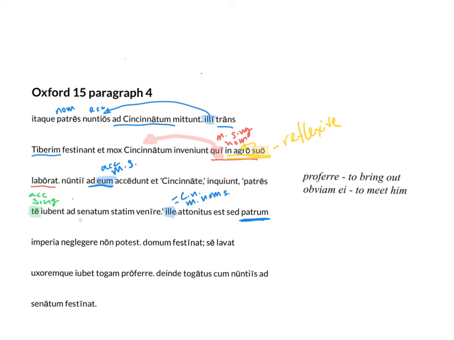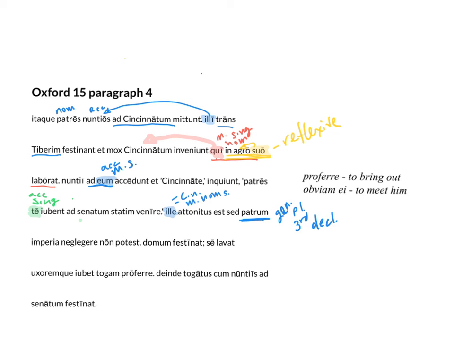Correct. Genitive, plural, right? Pater, patris is third declension. Normally in a second declension noun, that is going to be accusative. If you're in the third declension, it's genitive, plural. Spell that out here.